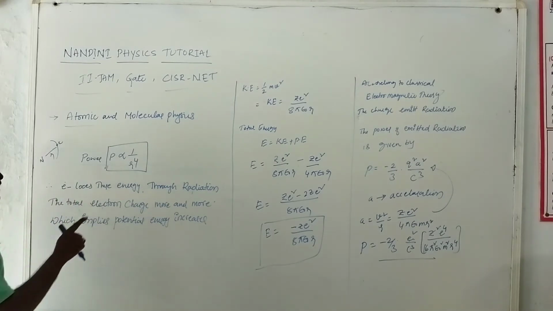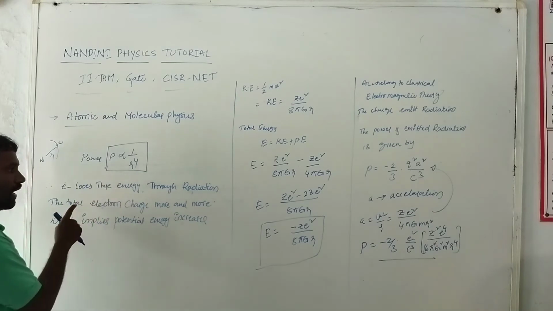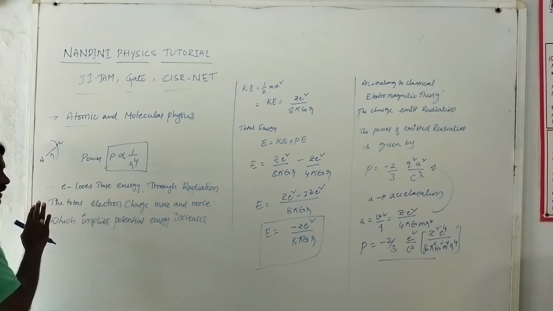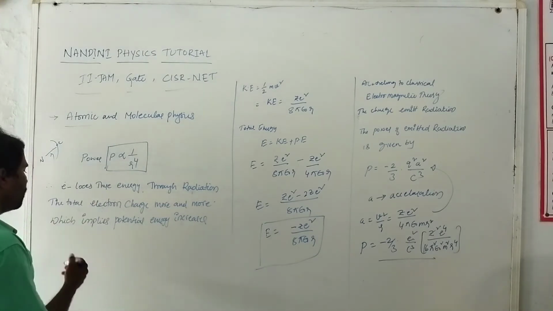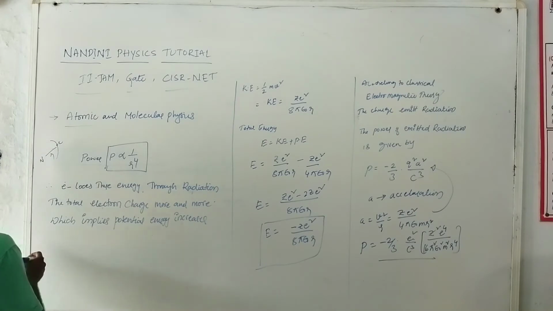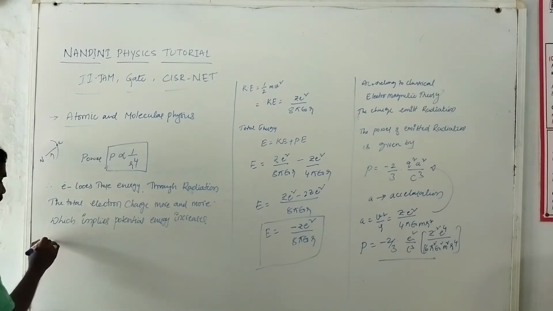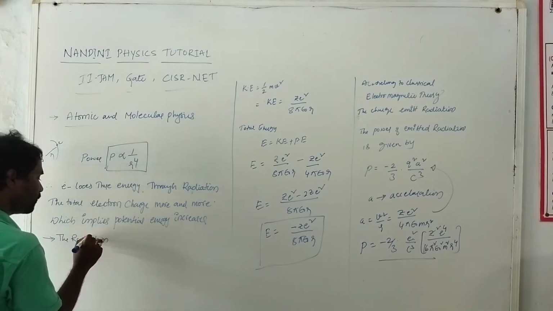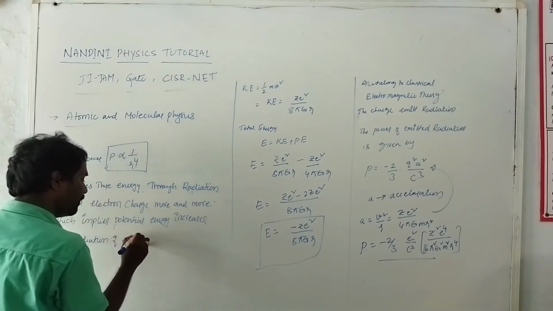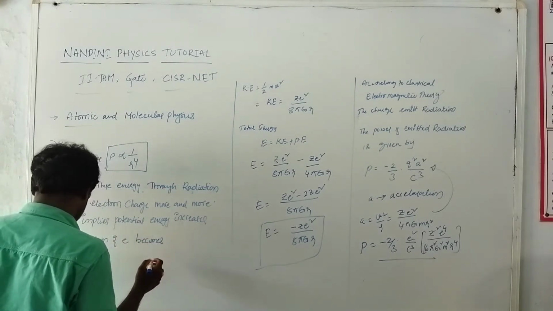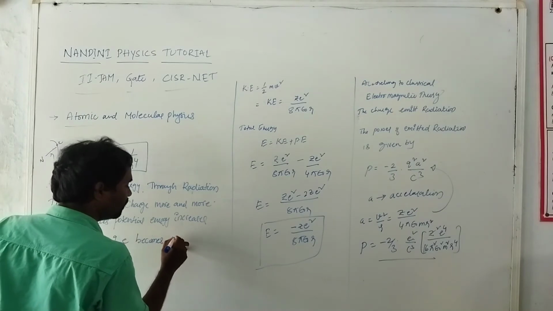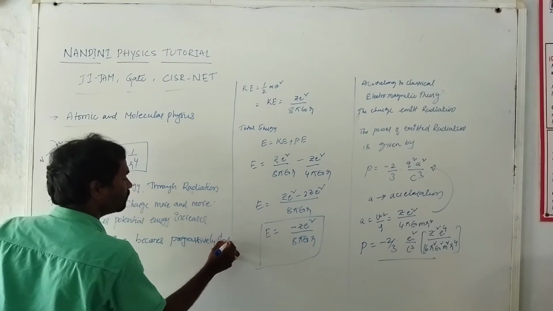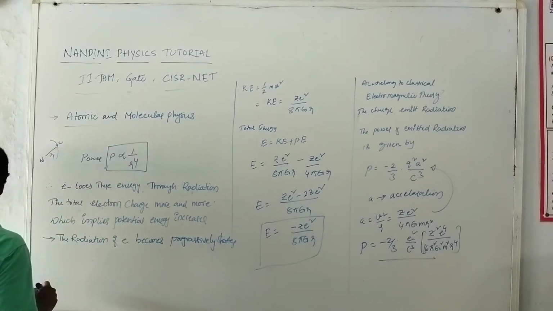If the electron loses its energy through radiation, because from this equation I get this answer, the electron loses energy through radiation, which implies the potential energy increases. Therefore the radius of the electron's orbit becomes progressively shorter.